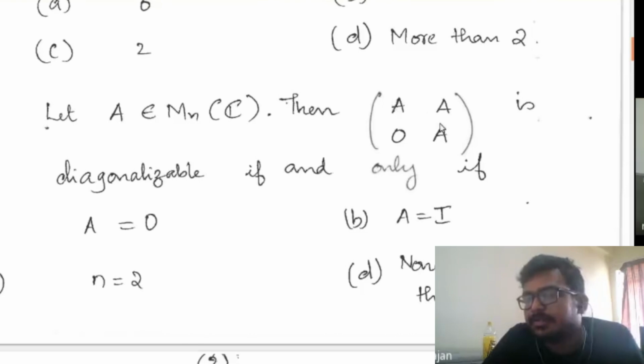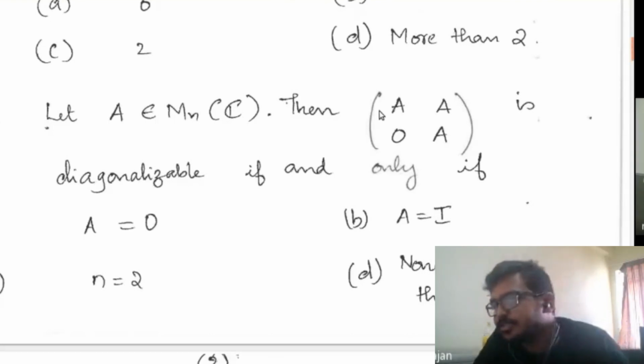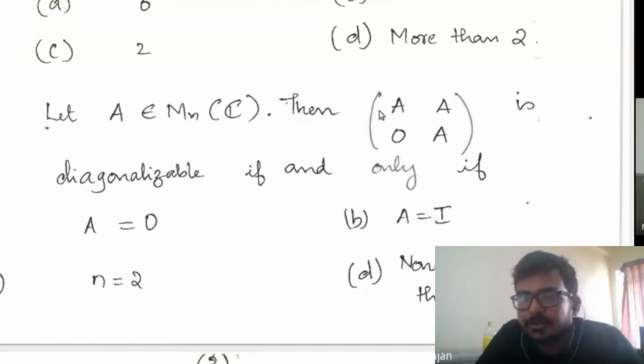Okay, and the diagonal entries are all 1. That means all the eigenvalues of this matrix will be 1 with multiplicity 2n, and the characteristic polynomial is (x minus 1) raised to 2n. So if A is equal to I, all the eigenvalues of this 2n by 2n matrix will be 1, that means the multiplicity is 2n.